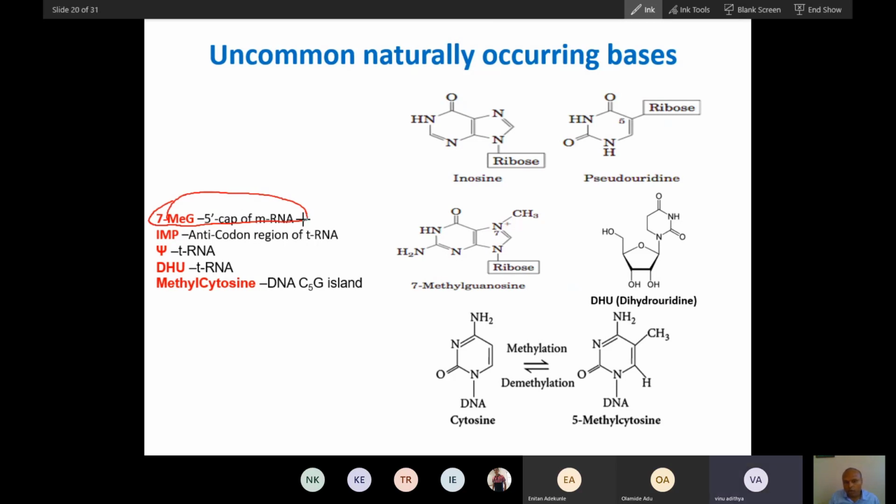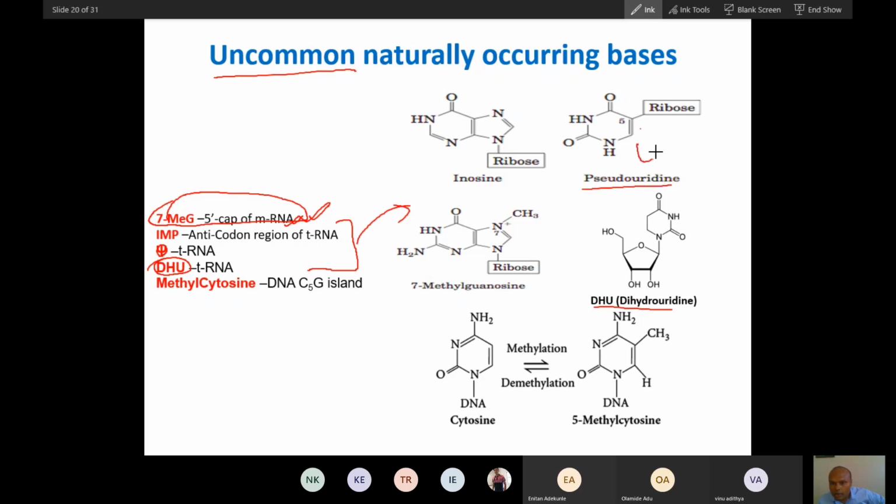Yes, mRNA. Will you remember this uncommon base, 7-methyl guanine, that is present on mRNA? Will you remember forever? Yes, sir. Okay. Now, these 3 uncommon bases are part of tRNA. One is pseudouridine, second is DHU, dihydrouridine. You can see this dihydrouridine is reduced. If you see normal uracil, there is a double bond here; here there is no double bond, that is dihydrouridine.